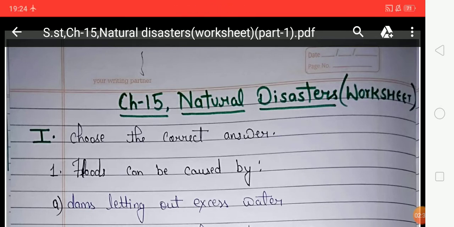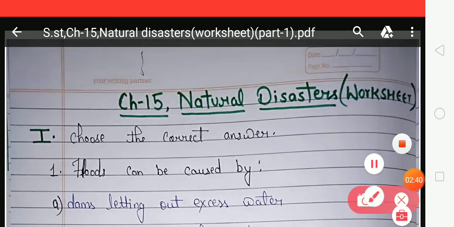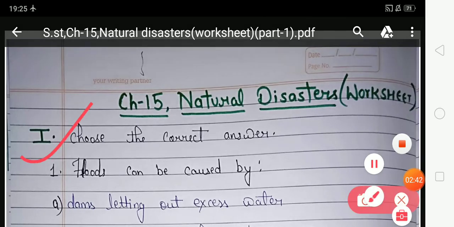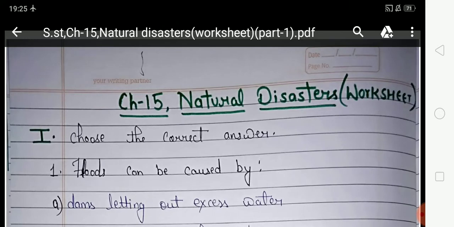I hope you all understood about this chapter. And now come to the worksheet and look at the worksheet one by one. Look at the first one. Choose the correct answer. It means in this exercise we have to choose the correct option from the given options. Look at the first one.